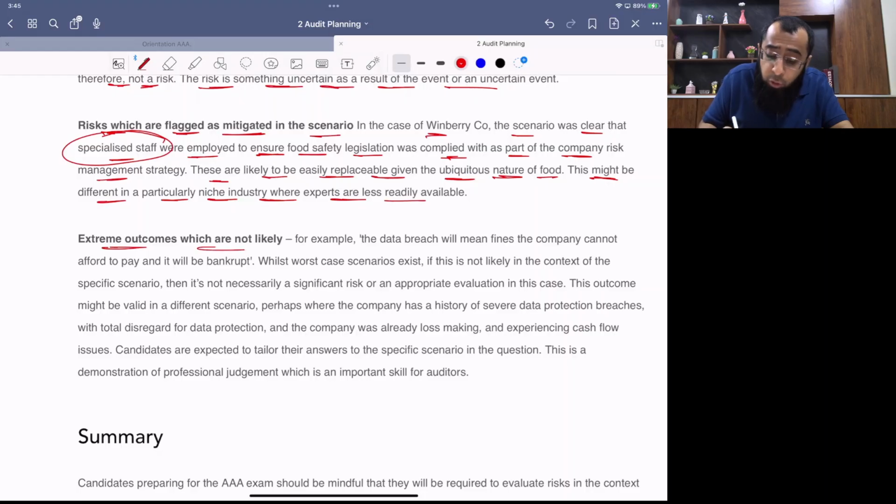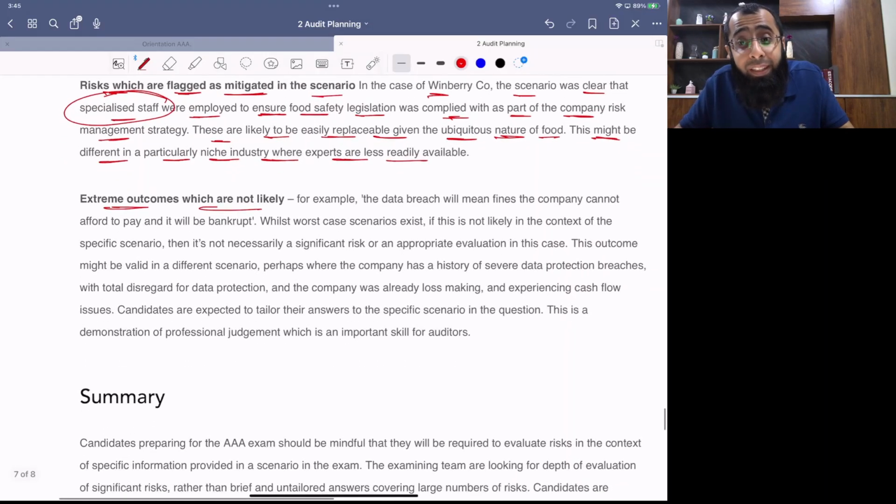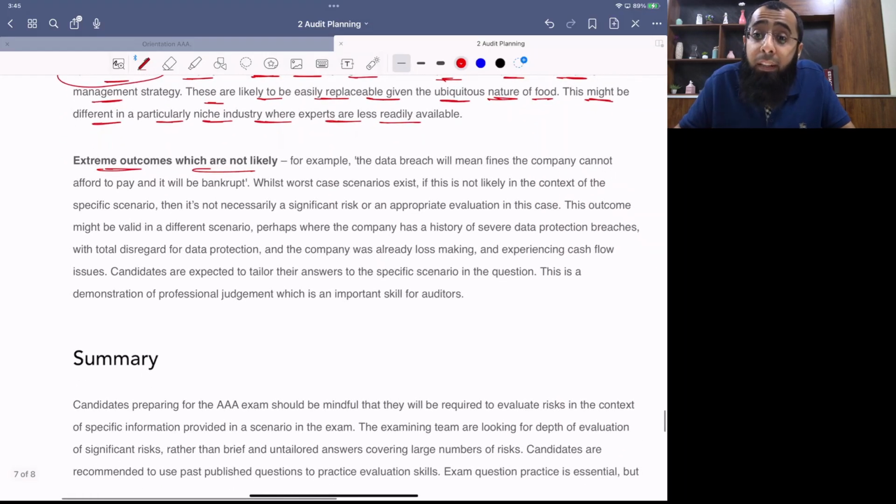And extreme outcomes which are not likely to occur, which I stated while I was writing a risk of high gearing. Like what students do is they simply jump to bankruptcy.